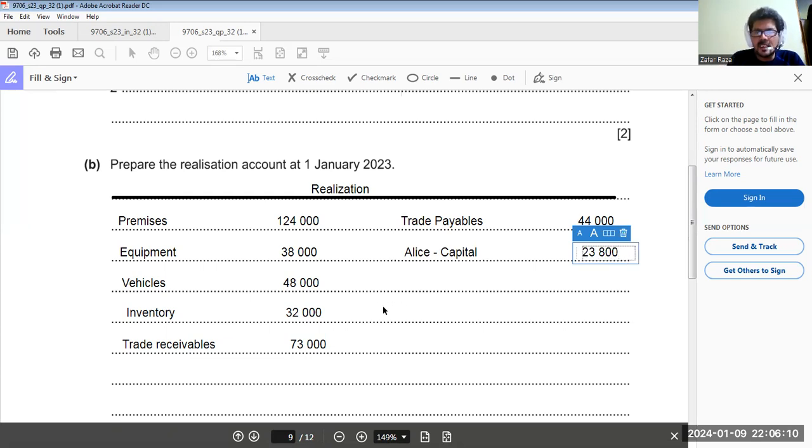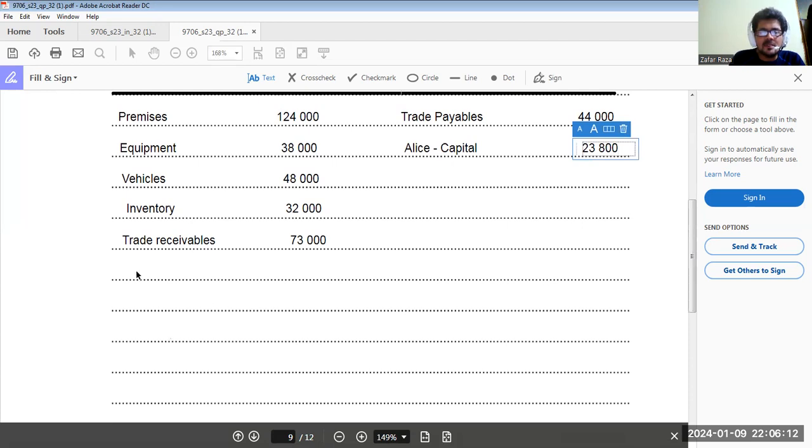Okay. Then when we are paying trade payables, we are availing a discount. So when we pay trade payables, we have to debit realization and credit bank, but we don't need to pay 44,000. We have to pay 44,000 multiplied by 95%, that is 41,800.